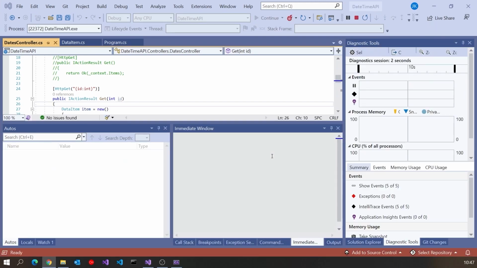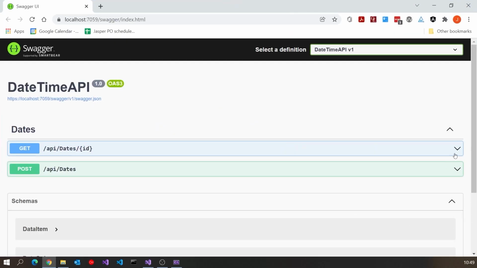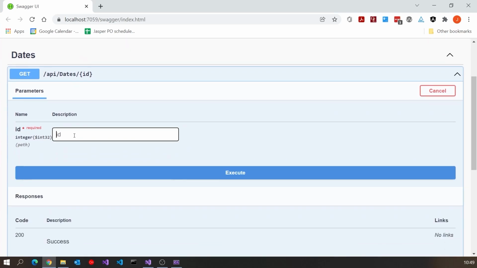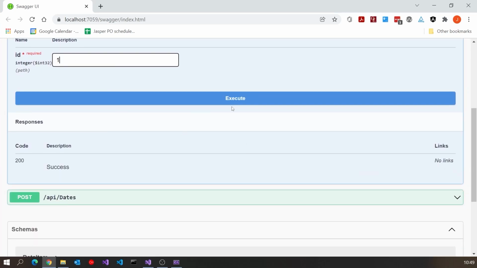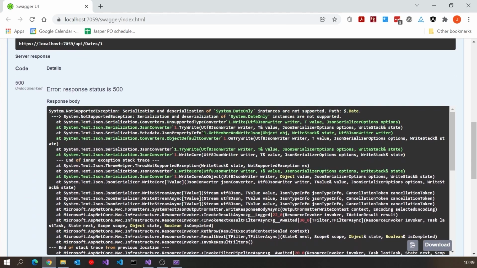And so if I run that up, we can see here that we get the Swagger. If we just go into the get, try it out, put in an ID, remember this doesn't matter, we've got to put it in there, and then click execute, we can see we get this horrible error message being sent back. That's because these date-only and time-only types are not yet supported by the JSON serializer that converts our C# object into JSON, which is what's being sent from a web API, and indeed converts it back if we send any data in there.